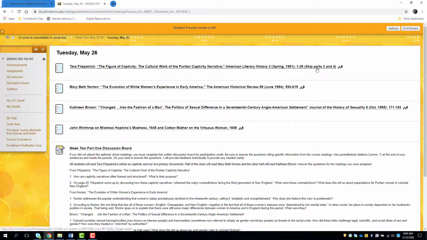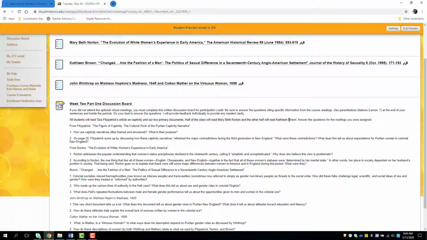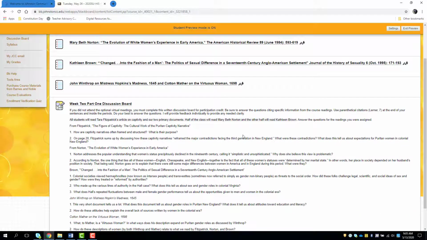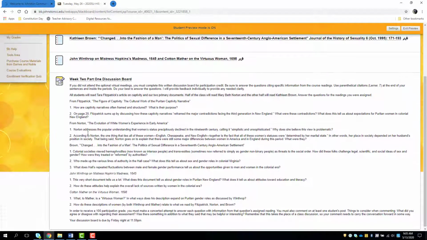You can skip parts 3 and 4 of Fitzpatrick, and I think it says, yeah, everybody will read Fitzpatrick. Half the class will read Mary Beth Norton, and the other half will read Kathleen Brown. And once I know who you all are, I will post who's going to read what in this folder here, so that you'll know what you're actually supposed to read. And then I put questions for everything in here, and you'll just answer the questions that you read for if you do the discussion board for part 1. And as you can see, there are just a couple, like 2 to 3 questions per reading.